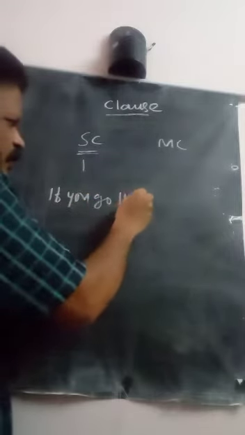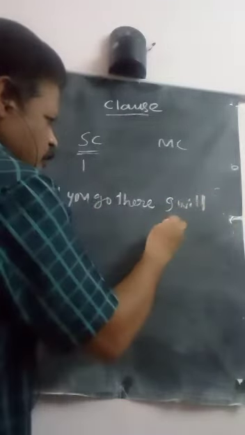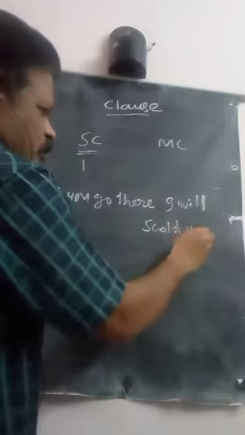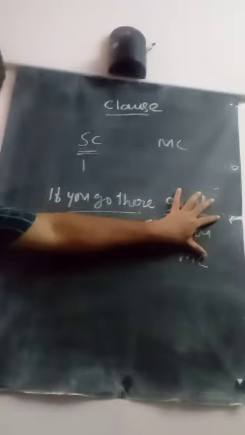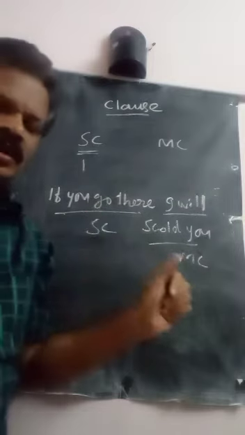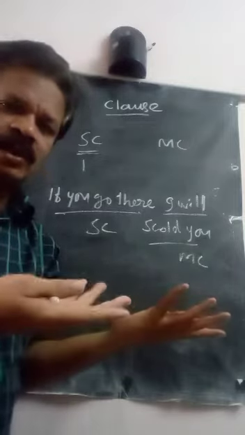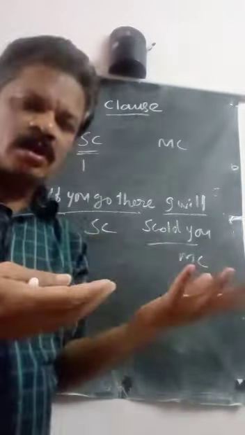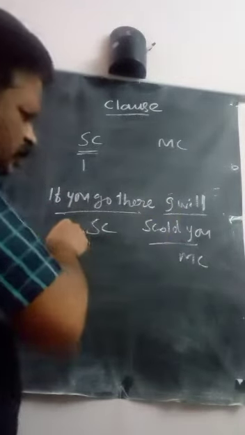For example, if you go there, I will scold you. This is the subordinate clause, and this is the main clause. Just hide the main clause, I will scold you. If you go there, what will happen? There is no answer, there is no meaning. So to give complete meaning, it depends on the main clause. So this is a subordinate clause.